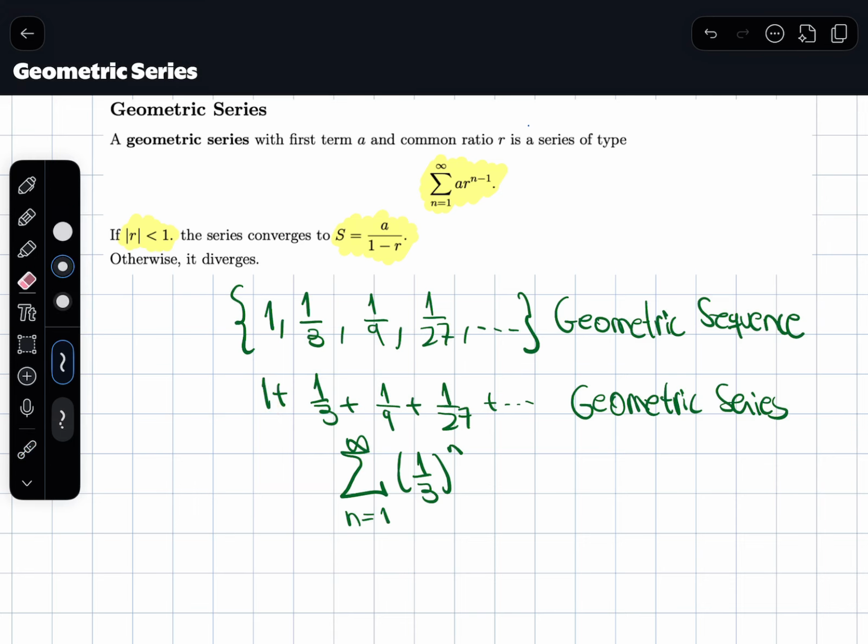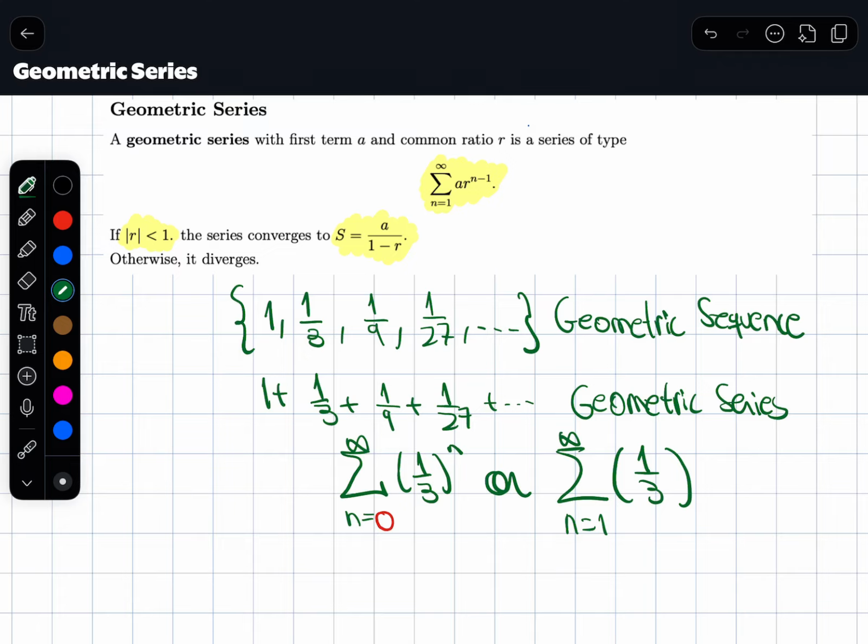So I have to fix this to make it a 0, right? Or if I really want to start at 1, I have to fix the power of 1/3 and write n minus 1 here at the power, because then when I plug in 1, I end up starting at no r's, right? Just 1.